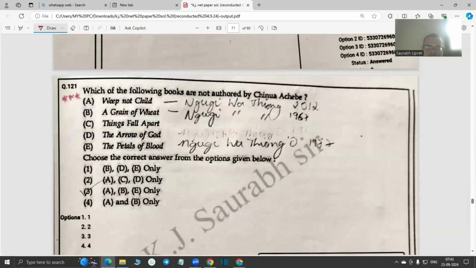Which of the following books are not authored by Chinua Achebe? So the answer is A, B, and E. Weep Not, Child is written by Ngugi wa Thiong'o, and then again A Grain of Wheat is by Ngugi wa Thiong'o, and Petals of Blood is by Ngugi wa Thiong'o. So A, B, and E are not written by Chinua Achebe. Of course, he wrote Things Fall Apart. He also wrote Arrow of God.